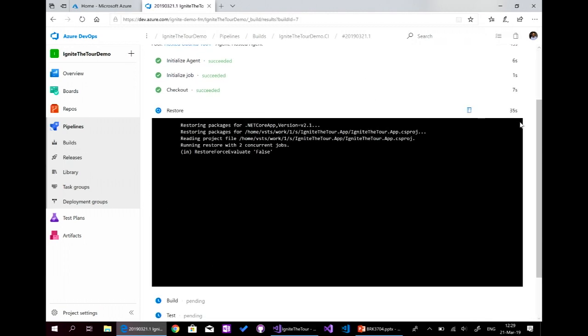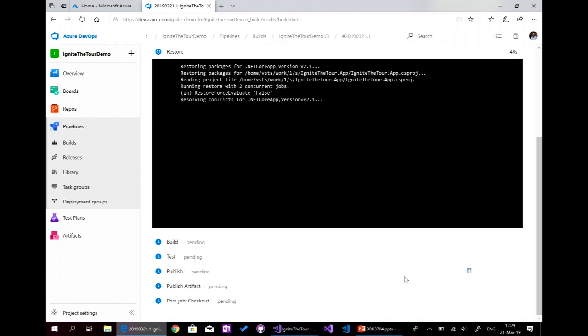So it's initializing an agent, initializing the job, getting the files for checkout, and then it will launch the steps that we created before, which are build, test, publish, and then we'll publish the artifact. So here, as a result, we will have a zip package that will be pushed to a folder shared with the next step, which is the release or the continuous deployment.